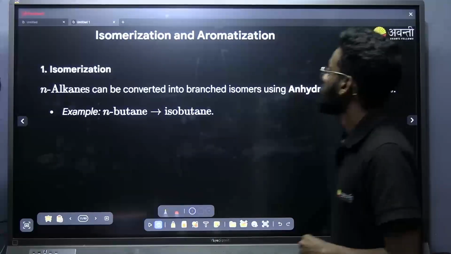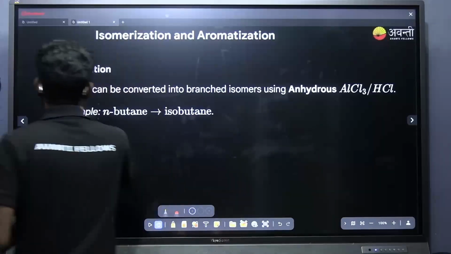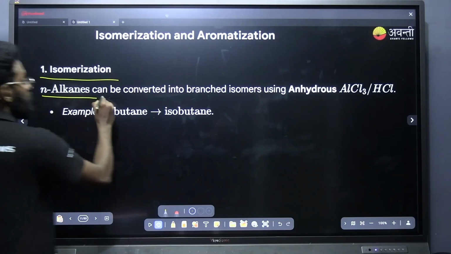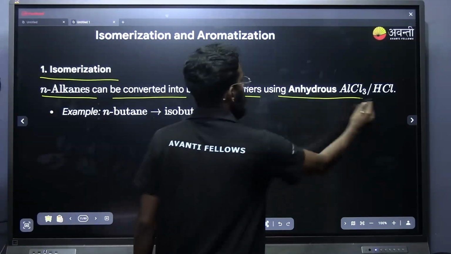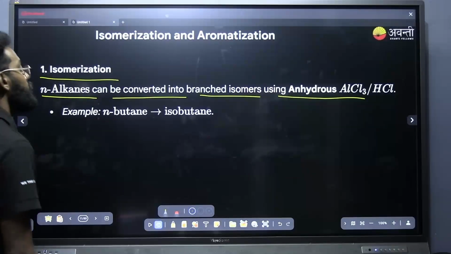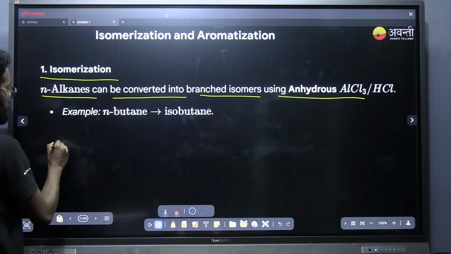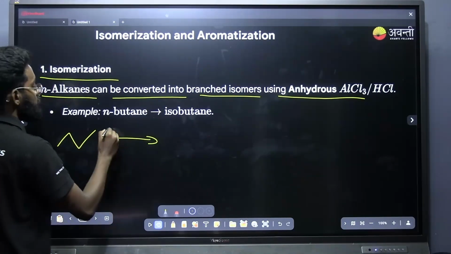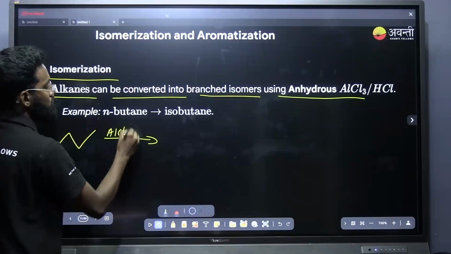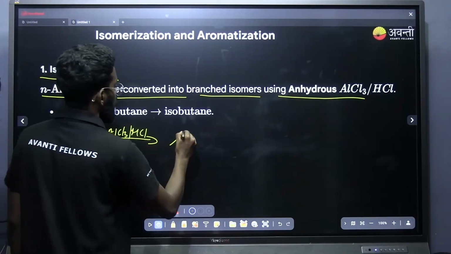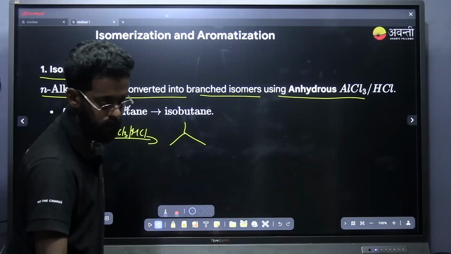Okay, next is about isomerization and aromatization. Another property of alkanes: n-alkane can be converted into a branched isomer using anhydrous AlCl3 and HCl. Example, n-butane. If I am taking n-butane, 1, 2, 3, 4, and treating it with AlCl3 and HCl, what will I get? I will get isobutane. This is the product that I will get here.